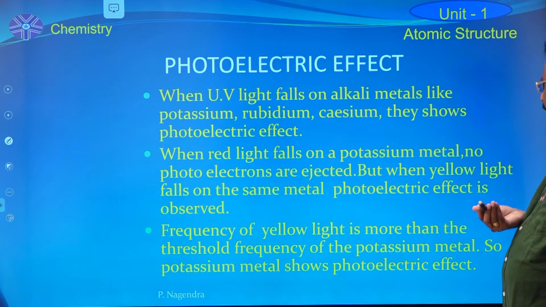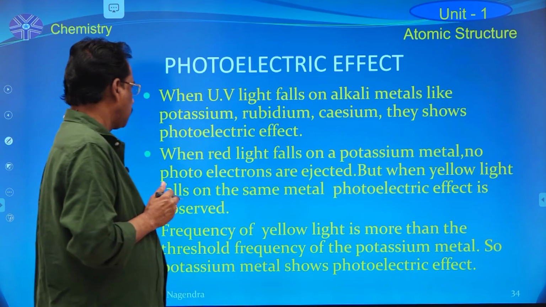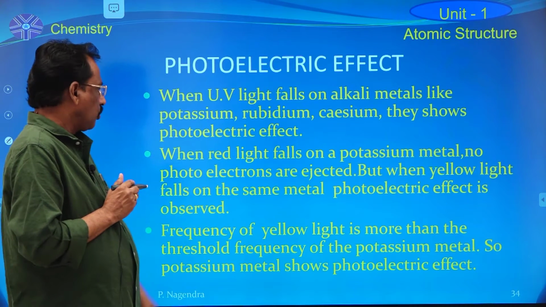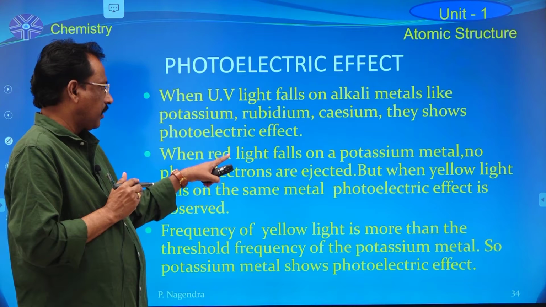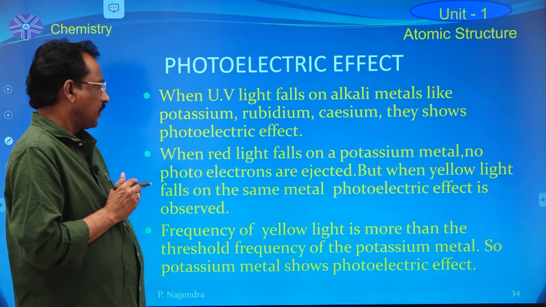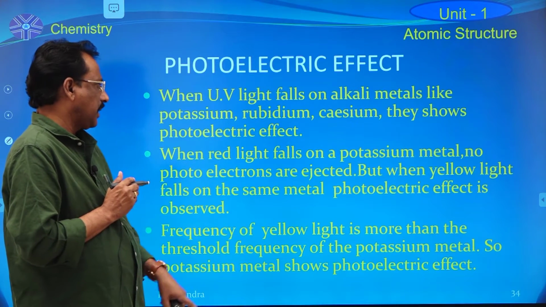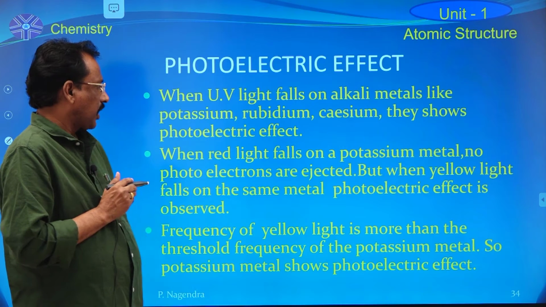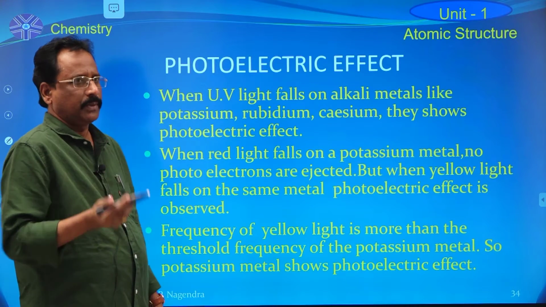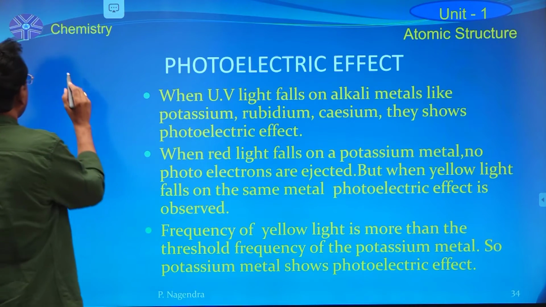For example, in the case of potassium metal, when red light falls on the potassium metal, no photoelectric effect property is observed. At the same time, when yellow color light falls on the same metal, immediately that potassium metal exhibits the photoelectric effect property. The reason for that is the visible range